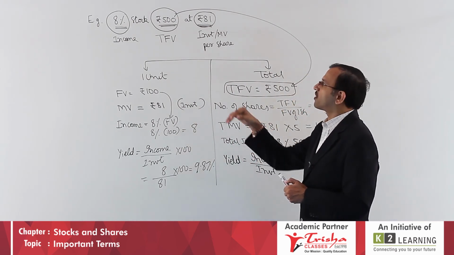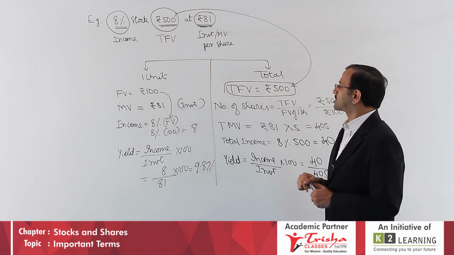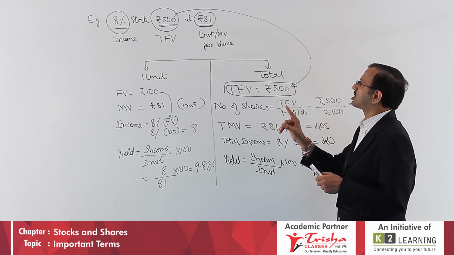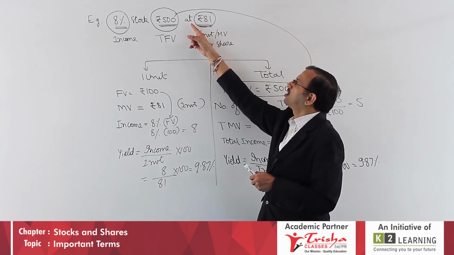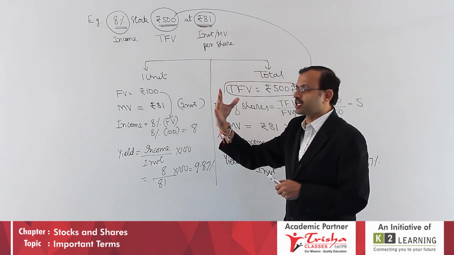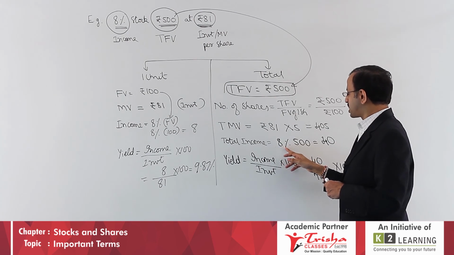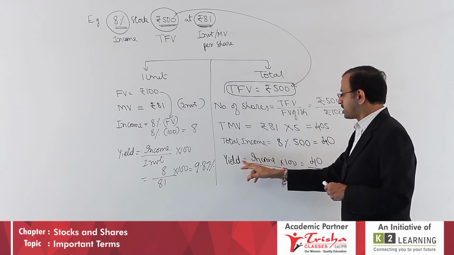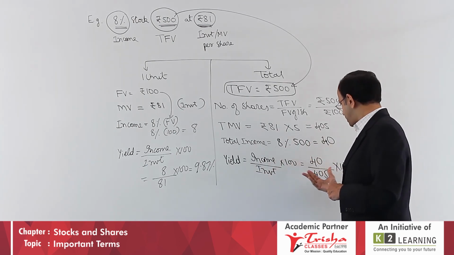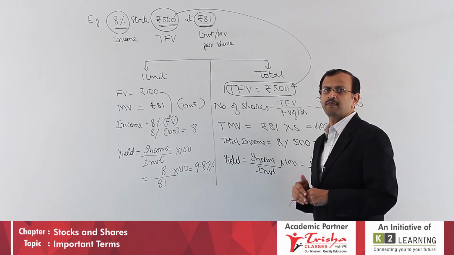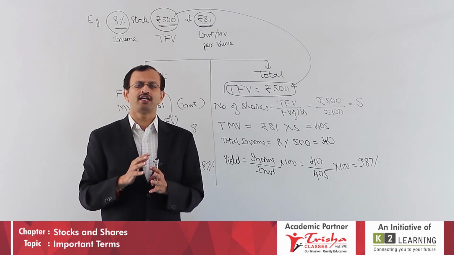Now where is the total face value? Here rupees 500 represented, no, it is the total face value. How many shares are there? 500 rupees total, one share 100 means there are 5 shares. What is the market value? At 81, that is the market value or investment per share. 5 shares, multiply it, total 405. Total income will be 8% income on face value 100, which is equal to 40. Yield equals income upon investment. In total 40 rupees income, total investment will be 405, it will come to 9.87%. So the concepts, fundamentals we learned, example.